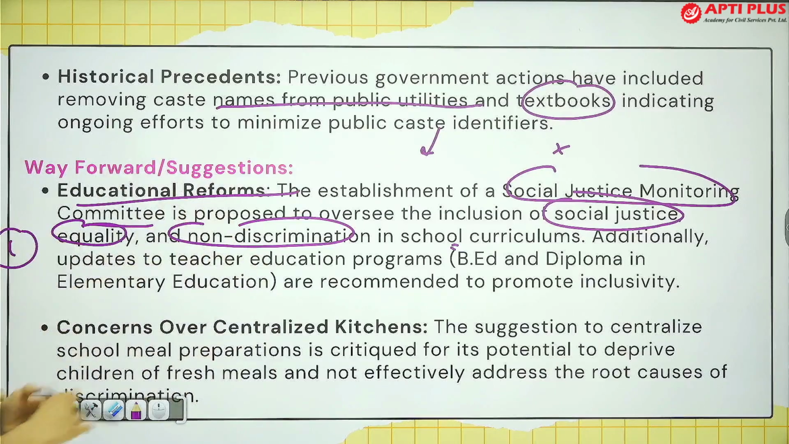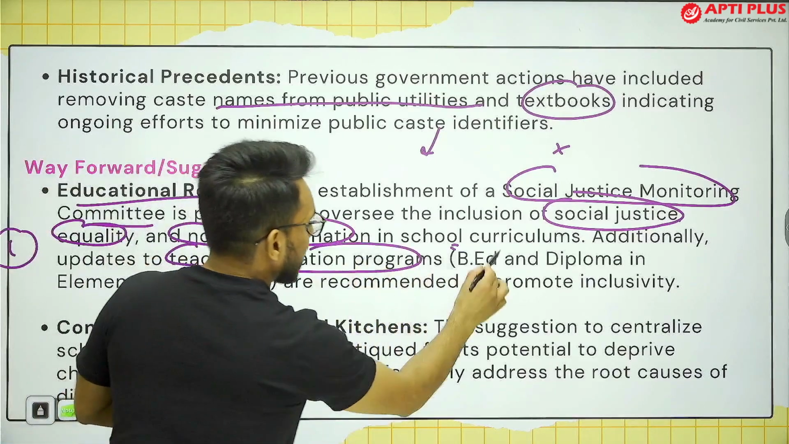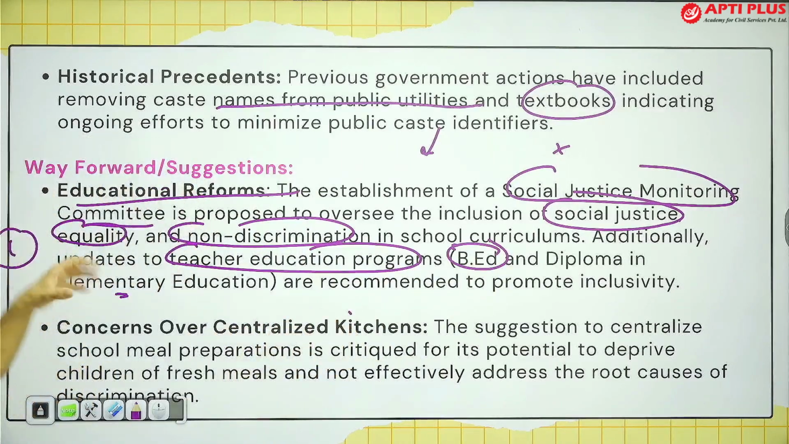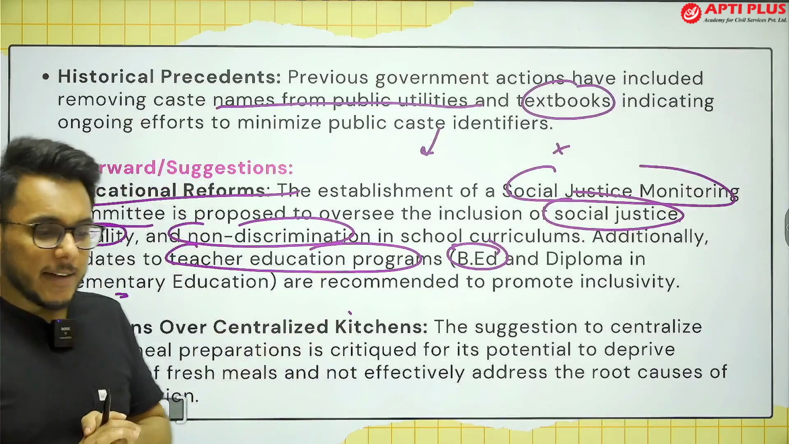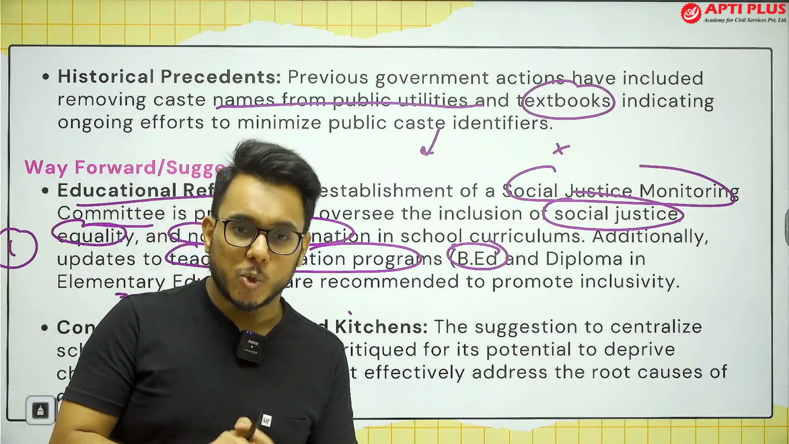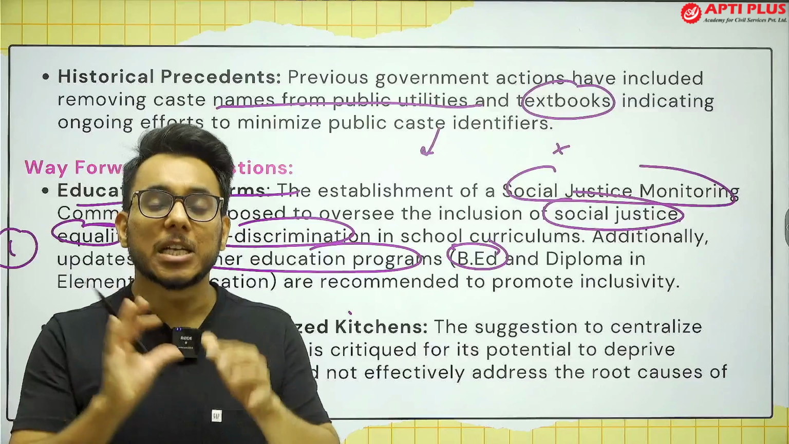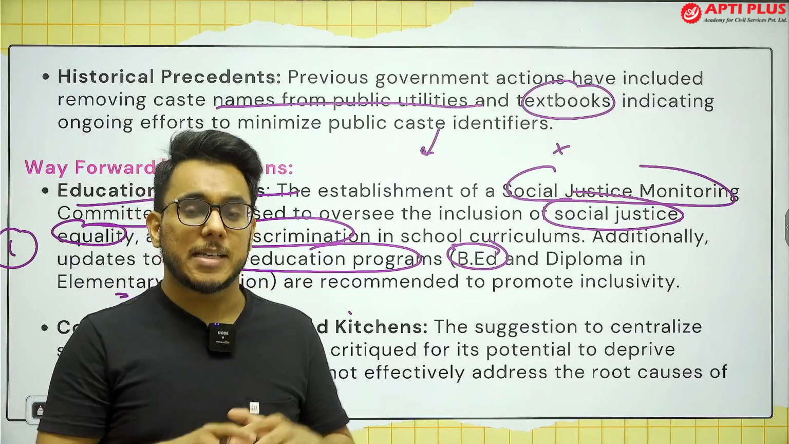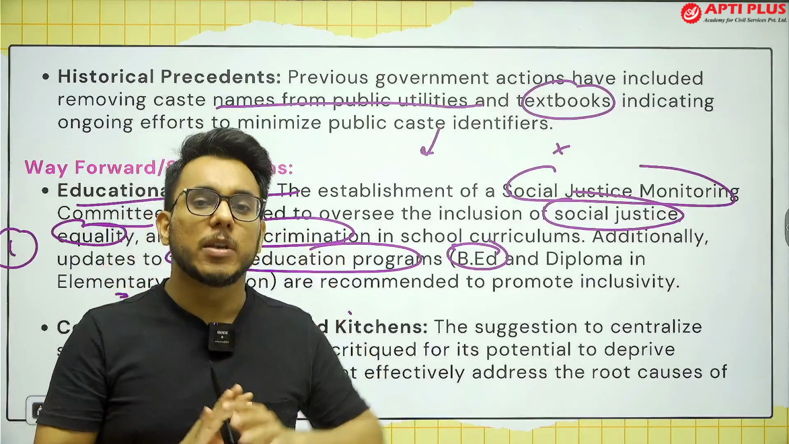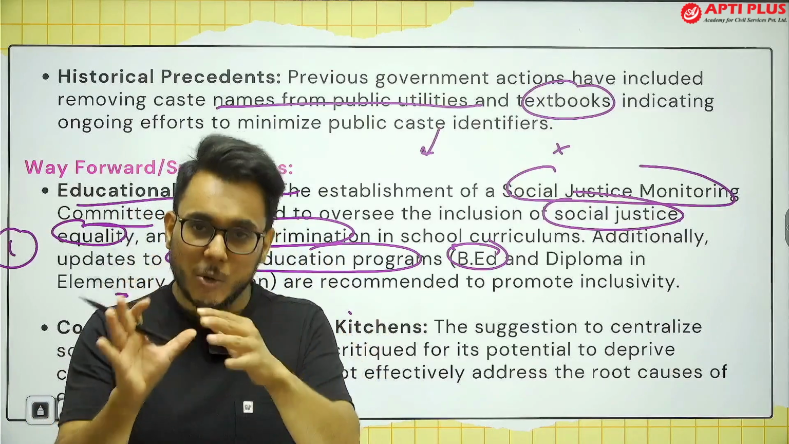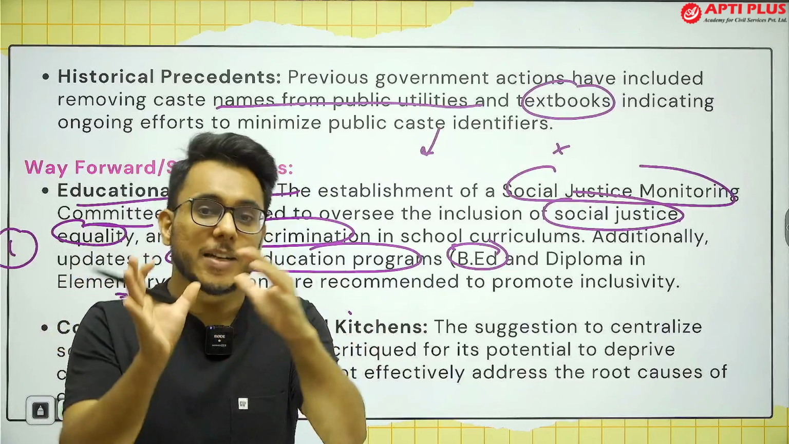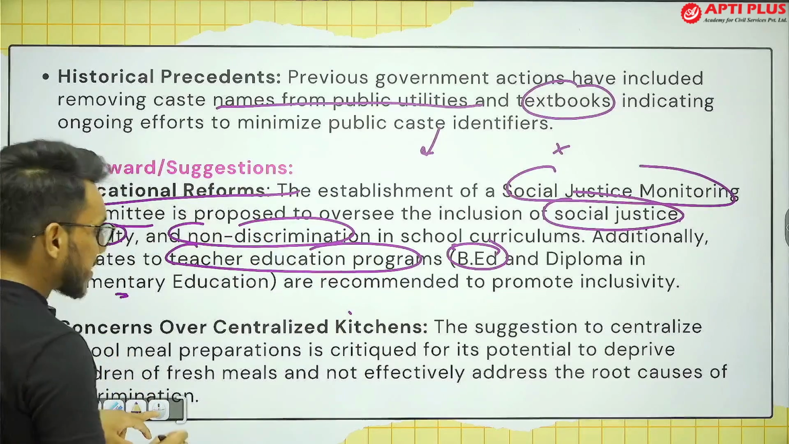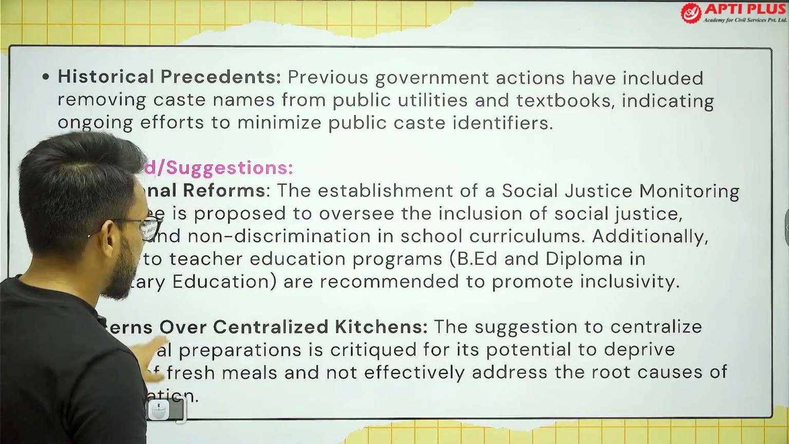Then it has been provided that teacher education programs such as B.Ed and the Diploma in Elementary Education also need to be updated. Often it has been observed that teachers are the ones giving social validation to caste, and often teachers discriminate against children along caste lines. So the curriculums which teachers read also need to be updated so that the teachers themselves promote inclusivity. The next thing that comes here is that centralized kitchens are being proposed.